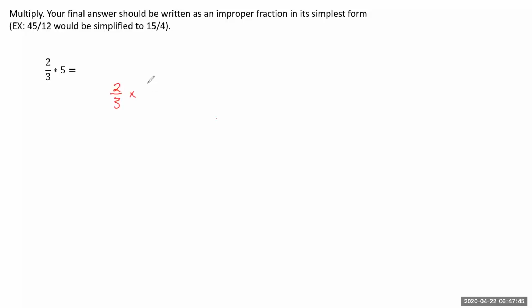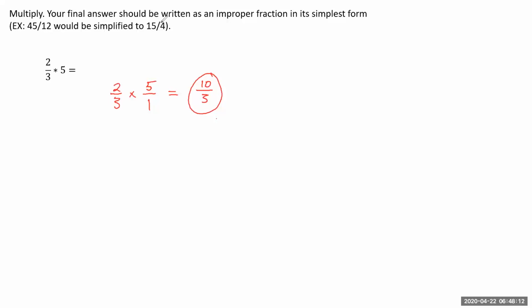Well, 5 is the same thing as 5 divided by 1. So we can rewrite that whole number 5 as 5/1. And then all you have to do is just remember the rules for multiplying fractions. You multiply straight across. So 2 times 5 is 10. 3 times 1 is 3. If there was some common factor we could divide out, we would do that, but we can't. So the answer for this one would be 10/3.